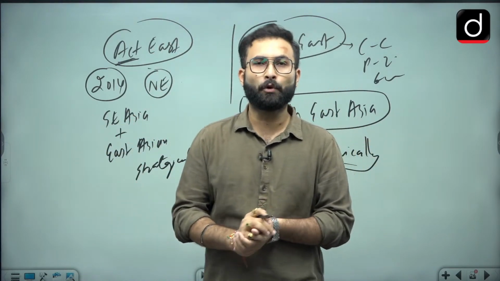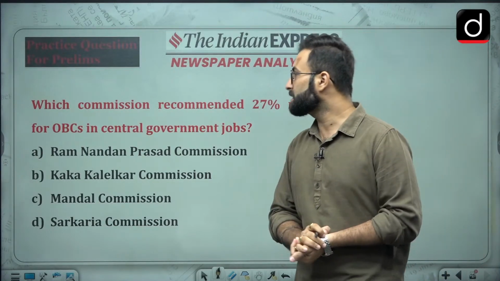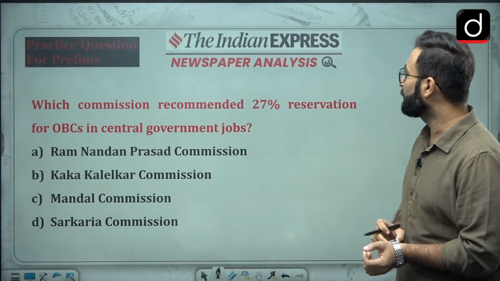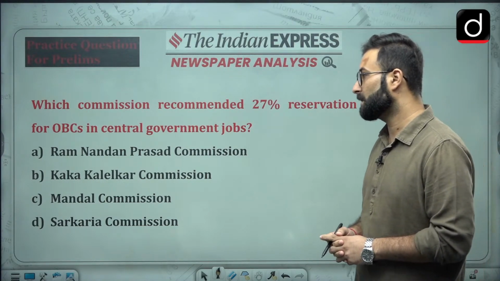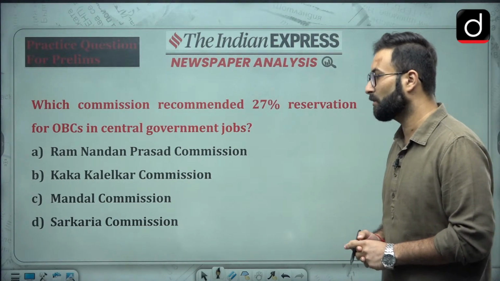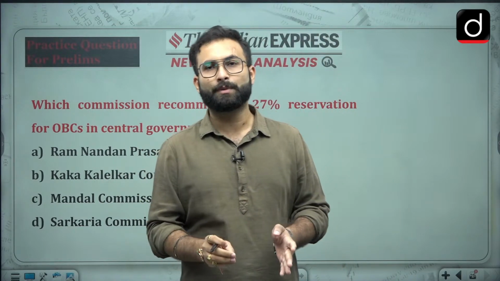Now we can move to the last part, that is your practice question. Which commission recommended the 27% reservation for OBC in central government jobs? Ram Nandan Prasad Commission, Kaka Kelkar Commission, Mandal Commission or Sarkaria Commission? We have discussed this. You can attempt this question and answer in the comment box.